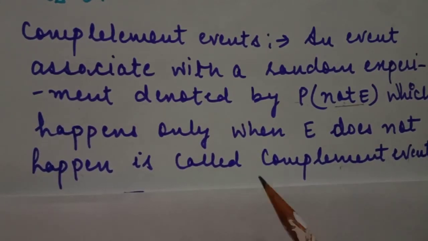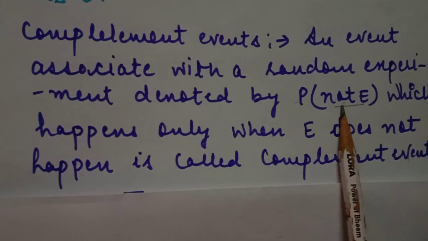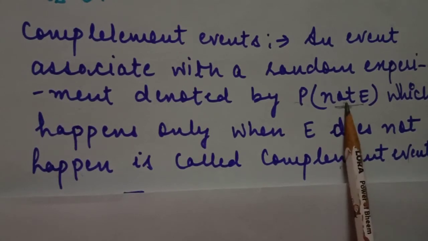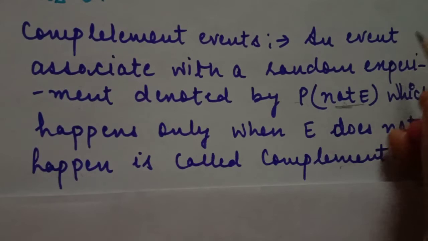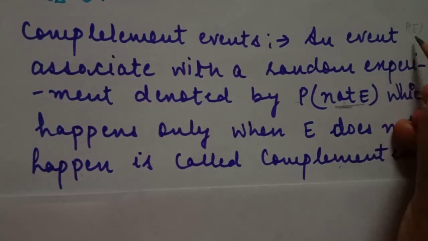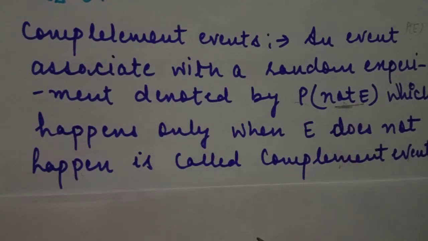It means if the probability of winning is possible, so the probability of losing is this. One is a positive thing, another one is a negative thing. Positive means winning a game, negative means losing a game. So P E means probability of happening something, P not E means probability of not happening something.